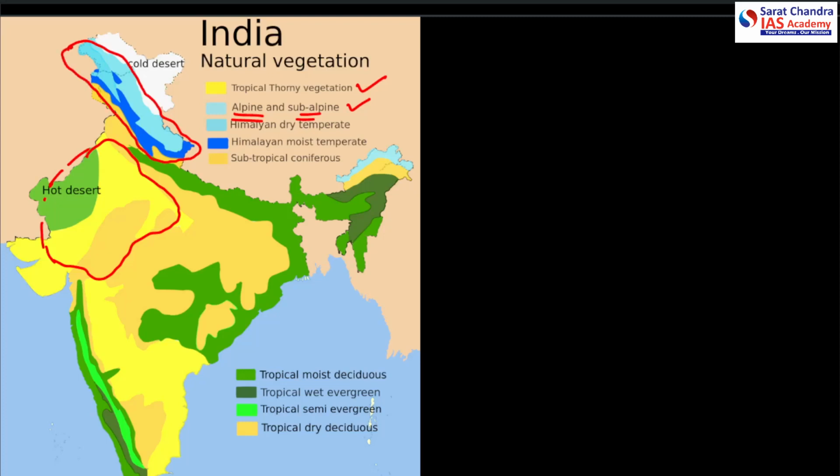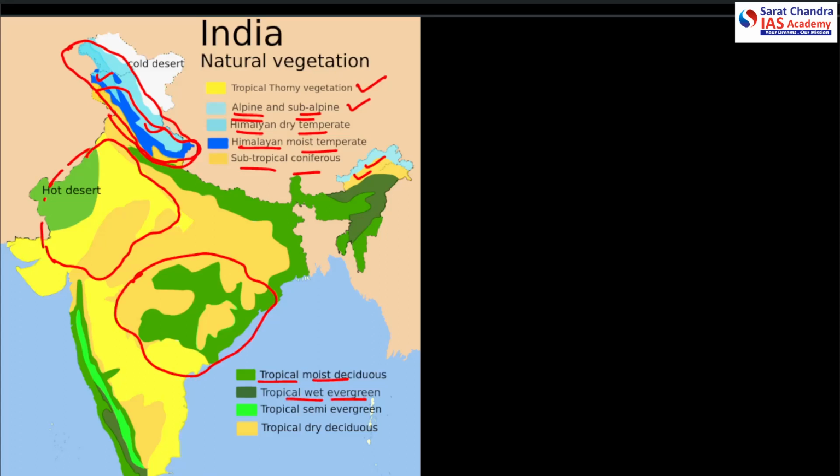While the Himalayan dry temperate forests can be found here in this region, here as well, and Himalayan moist temperate can be seen here in the lower Himalayas. The subtropical coniferous can be seen here. The tropical moist deciduous, which we are talking about, the teak, etc., can be found in this region.